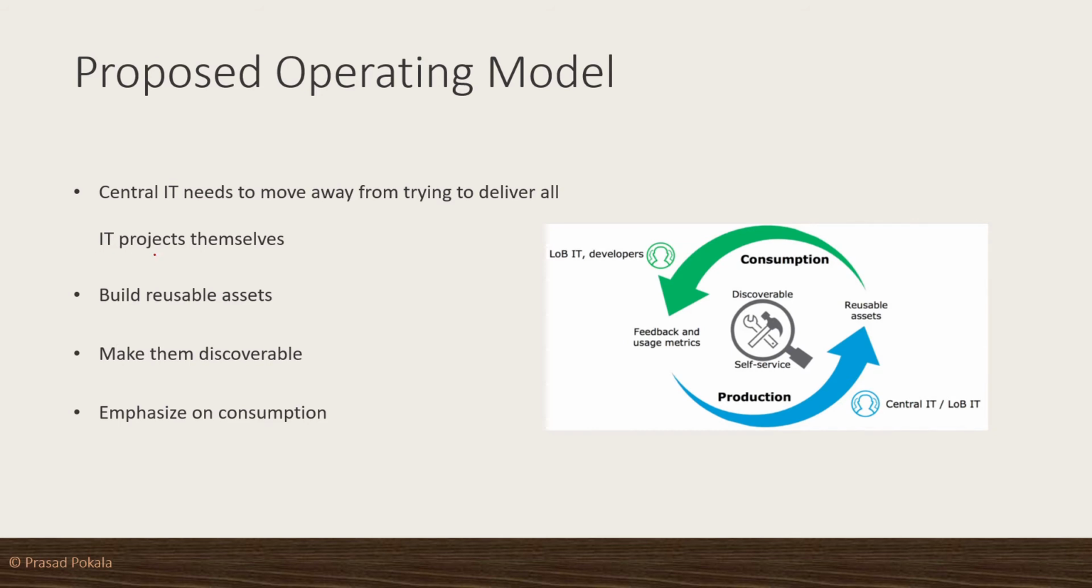deliver all IT projects themselves. Usually there will be just one IT team in a project. It could be one big IT team, but it's like a separate department, right? One IT department. What this model says is that IT should move away from trying to deliver all the IT projects by themselves and start building just the reusable assets to enable the business to deliver some of their own projects as well. But here you may get a doubt.